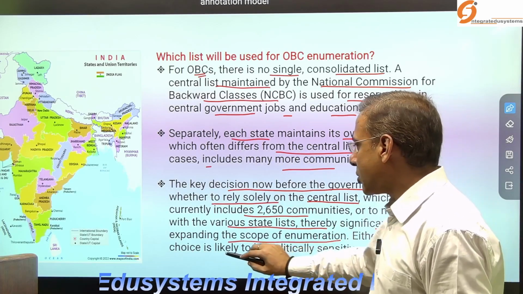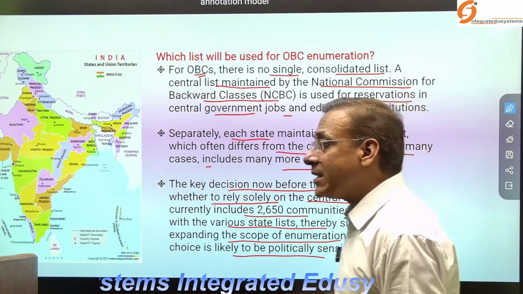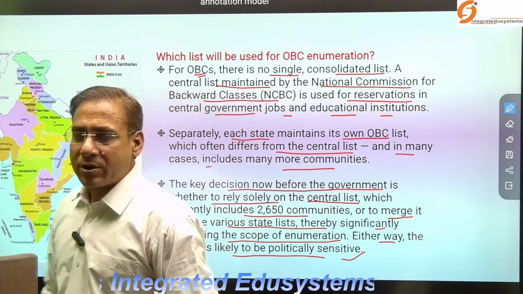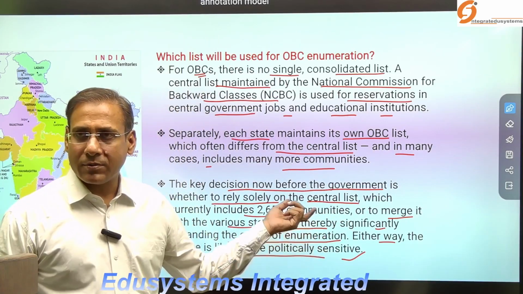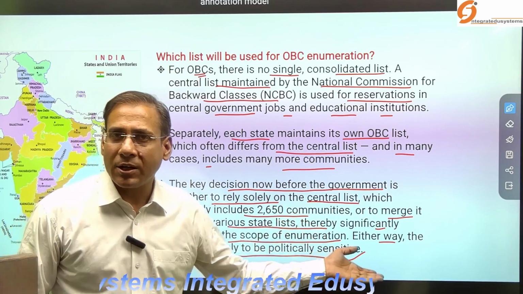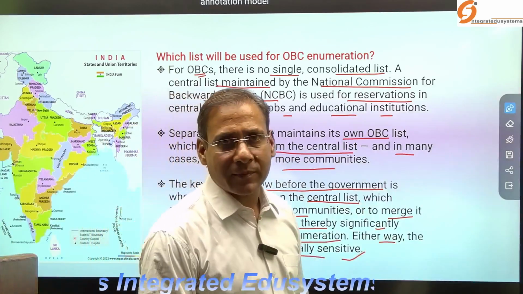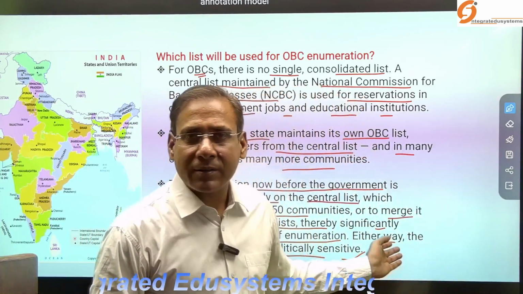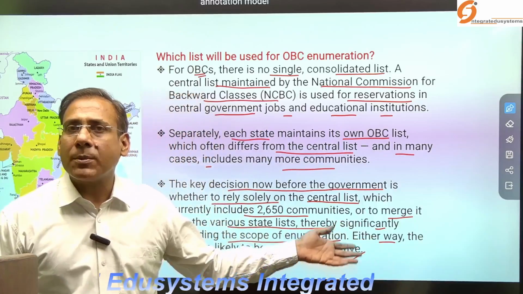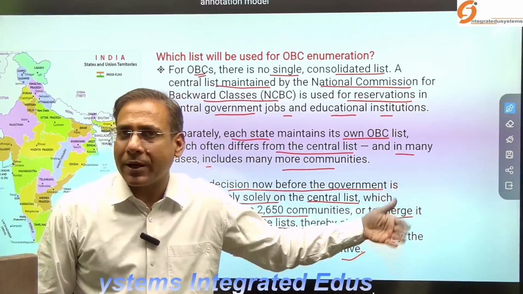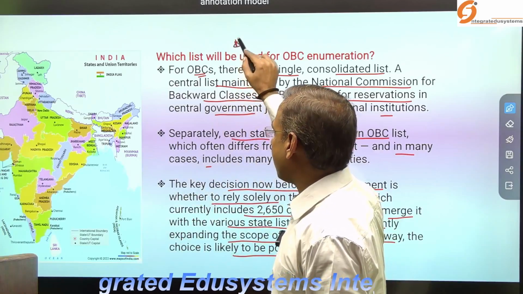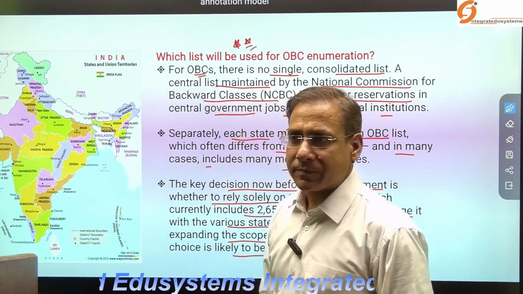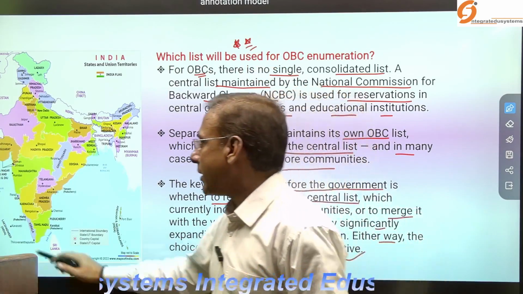Either way, the choice is likely to be politically sensitive. If the government declines to add them, the states will raise questions. If they add them, the process will be cumbersome and time-consuming, so they have to prepare for that. This is one issue for the government, so let's wait and see.